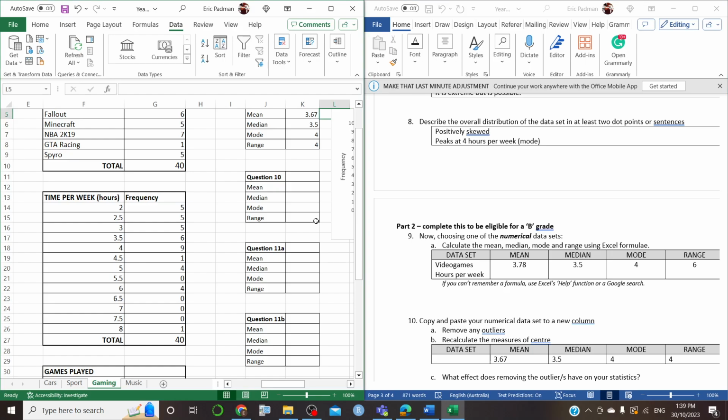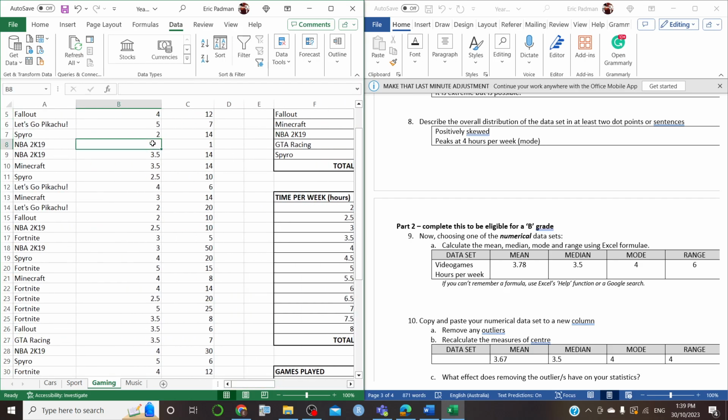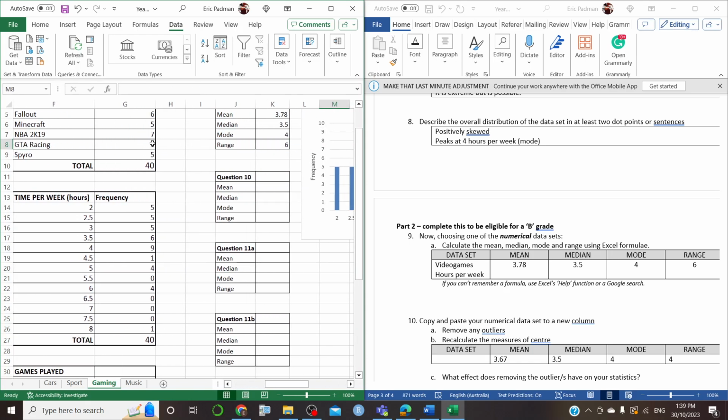All right, so yeah, I'm going to go and put that 8 back in. And if I do that, my old question 9 should update. So let's put that 8 back in. Yeah, you see they're back to the numbers they were before. But we got our numbers for question 10, so we can enter them in. Okay, so question 10, 3.67, 3.5, 4, and 4 for the range. Okay, so you notice that it has an effect on those ones.